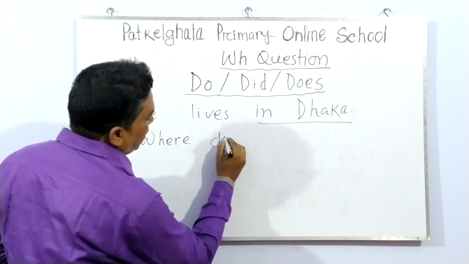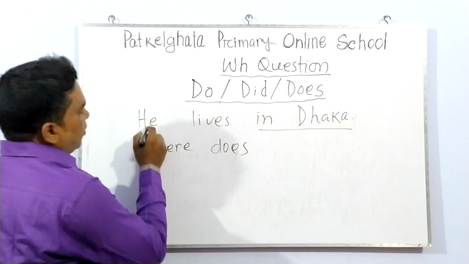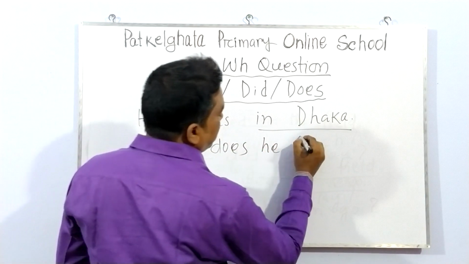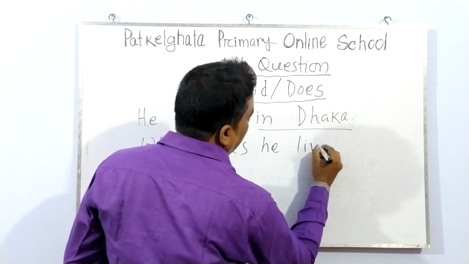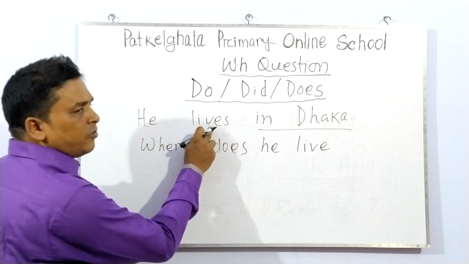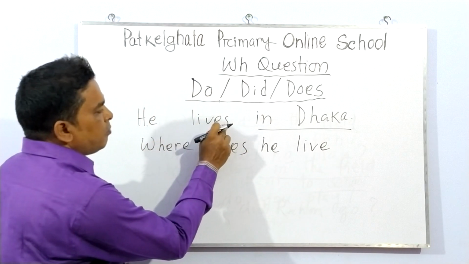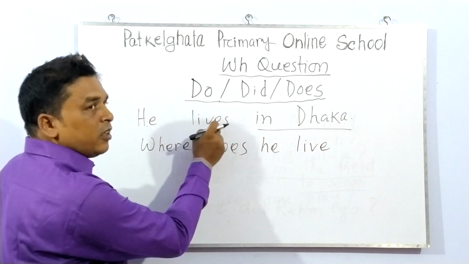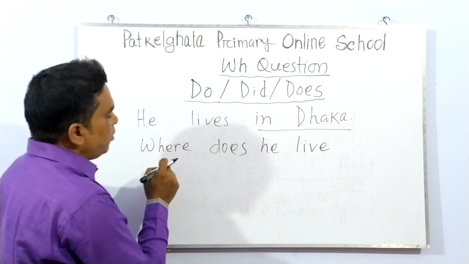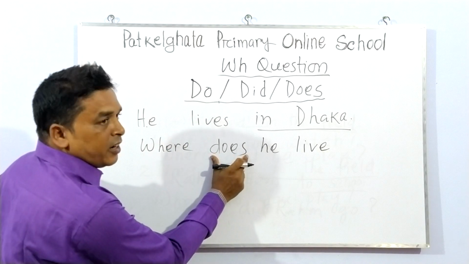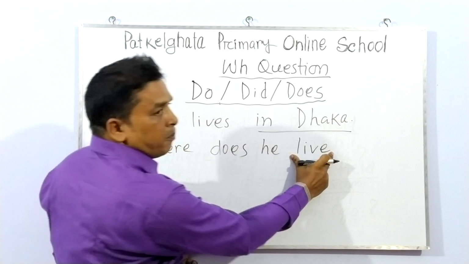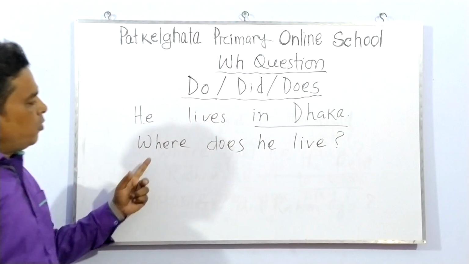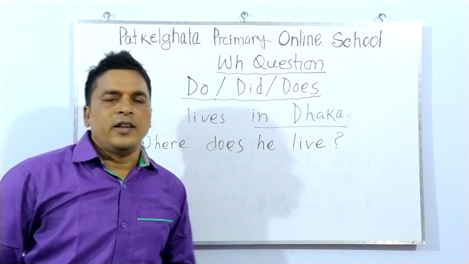So where does, subject he, where does he, and then write the original verb. Here the original verb live, and maybe here added s. We know why here is added s. So if the does is added, the original verb must be in present form. Okay. Where does he live?